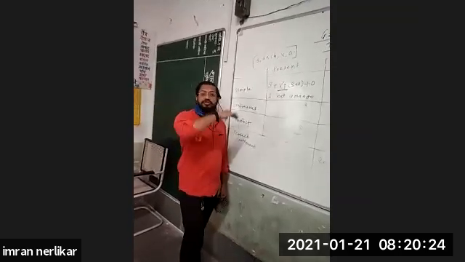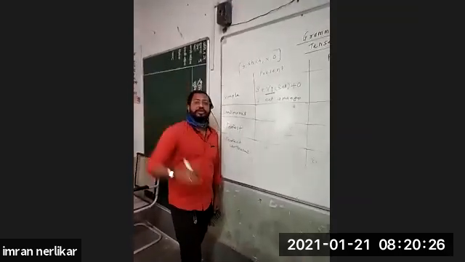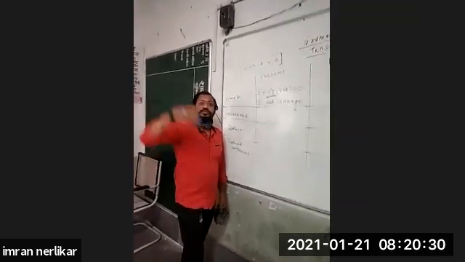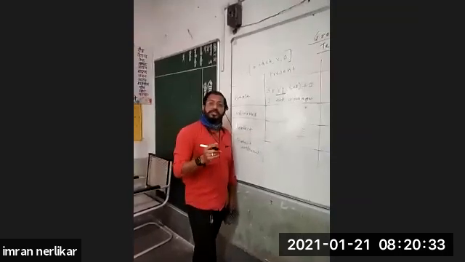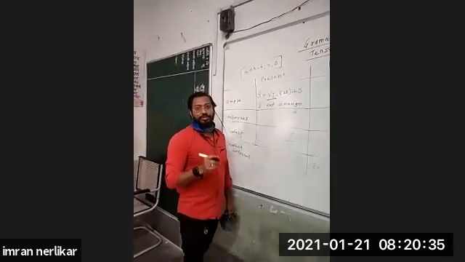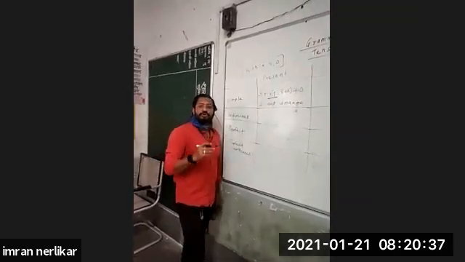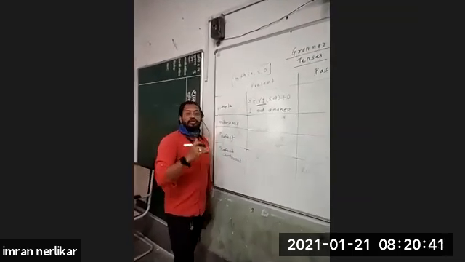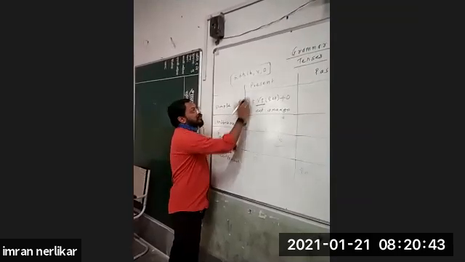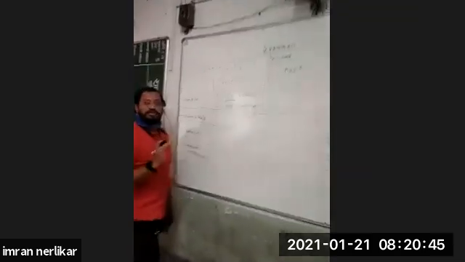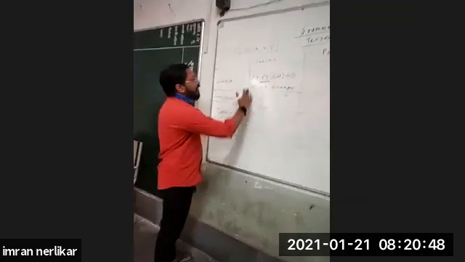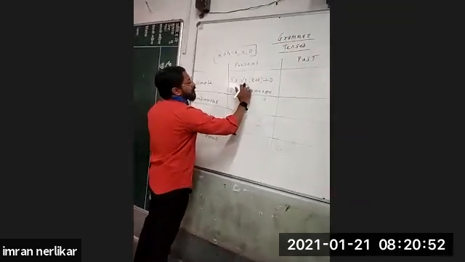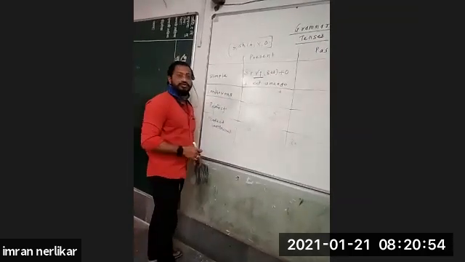In past also, before thousands of years, sun was rising from east. Today also it rises from east. In future also it is going to rise from east. It is called universal truth. Understood, all of you? So to show universal truth, to show your routine work, habitual work, what you do daily, simple present tense is used. The structure of simple present tense is subject V1 object. Very, very easy to remember.